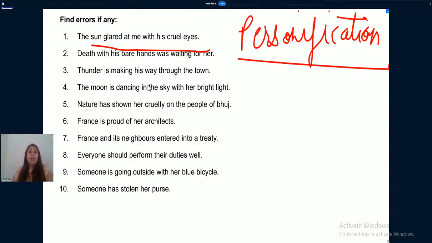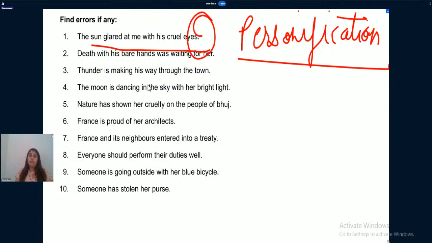Now, we all know that sun is here being personified because we are joining a quality with sun, and the quality is eyes. Does a non-living thing have eyes? No. So you need to understand, whenever we join a living being quality with a non-living thing, then that particular non-living thing is being personified. One thing which we have already read till this point in our last class.